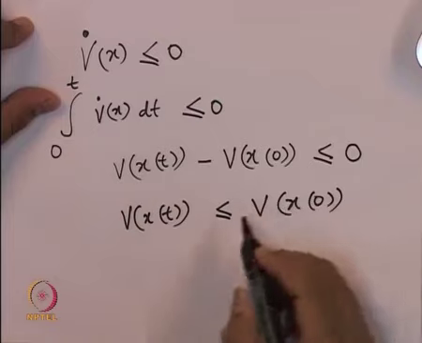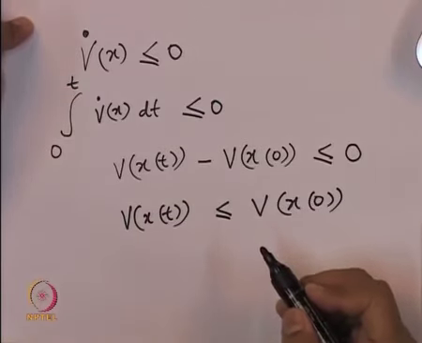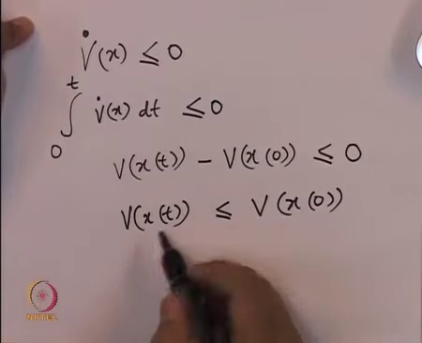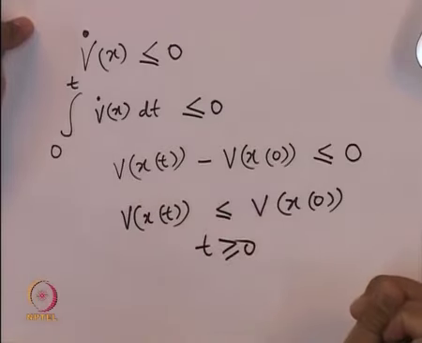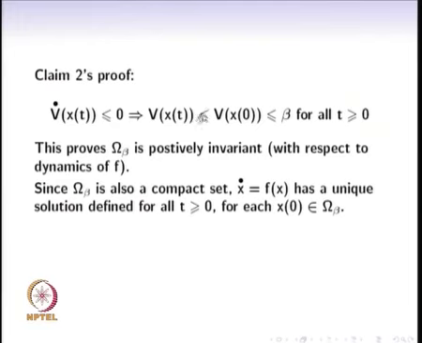Of course, this is expected. V is a function that is decreasing with respect to time. Hence, at any time t that is greater than or equal to 0, this value will be less than or equal to this value. So, that is all that is said inside this inequality, and this value itself was less than or equal to beta. That was the method of construction of the omega beta set. Since we have started inside this omega beta set, this value is at most beta. So, this proves that the omega beta set is positively invariant.